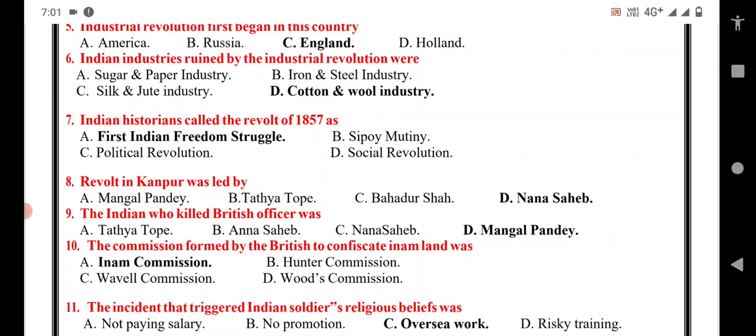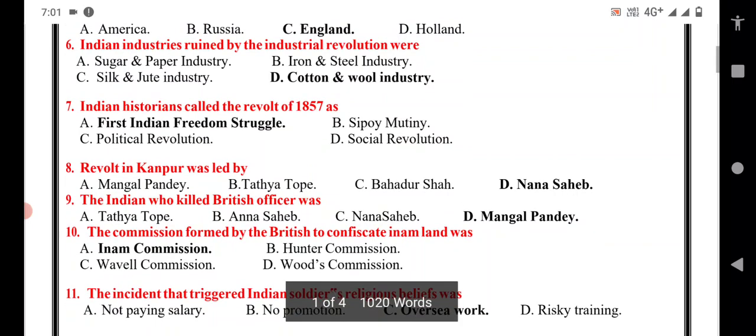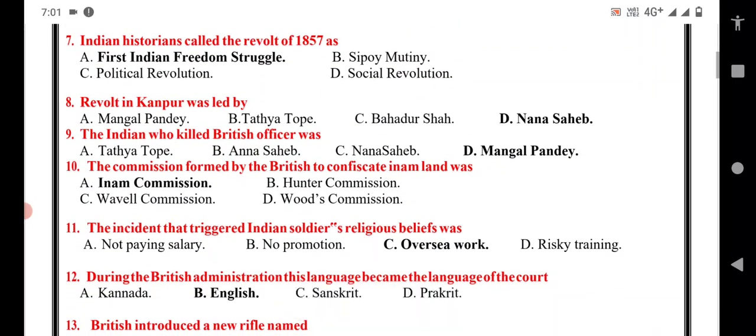Nana Sahib led the revolt in Kanpur. The Indian who killed a British officer was Tatya Tope, Nana Sahib, or Mangal Pandey. So D option is the correct answer, Mangal Pandey.